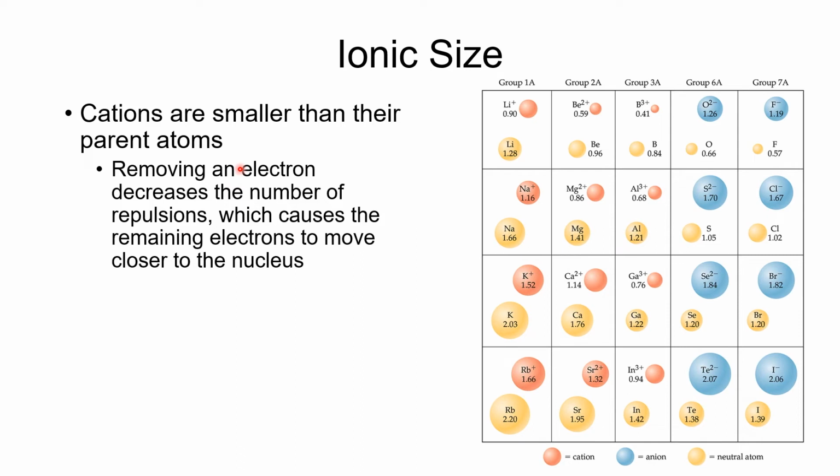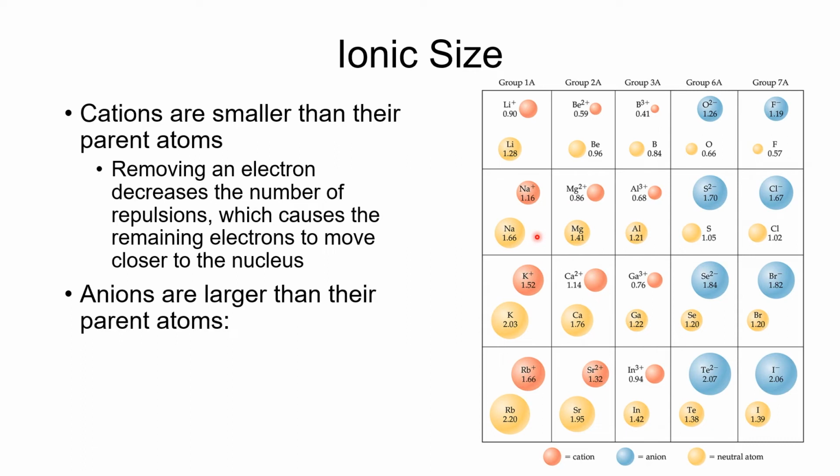What happens is that when you remove an electron from an atom, you decrease the number of repulsions between the electrons, because you're removing one of the electrons, you're going to have fewer repulsions. By doing that, the remaining electrons are going to be pulled closer to the nucleus. So removing an electron decreases the number of repulsions, which causes the remaining electrons to move closer to the nucleus and make the cations smaller.